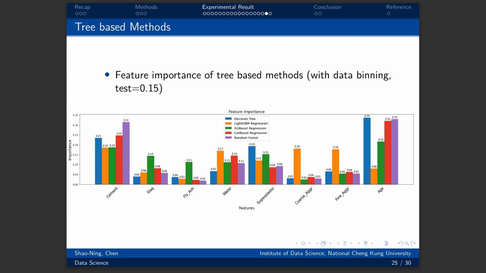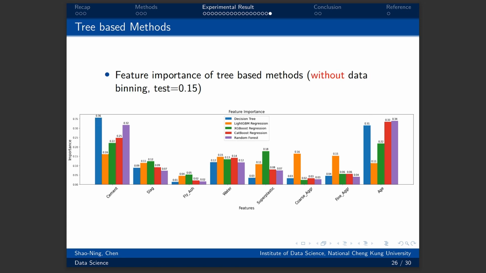Similar to the coefficients of the linear models, the fly ash variable is also not important compared with other variables. In contrast, we can see that the variables cement and age play an important role in this dataset. The following group bar chart shows the importance of different variables of the tree-based methods without data binding. Though the performance is better than the former, the importance of each variable is similar to the former one.